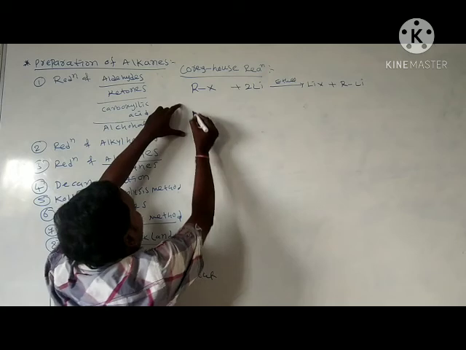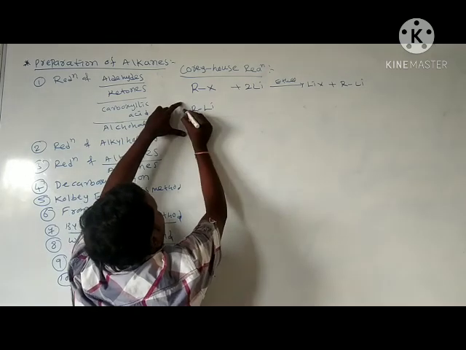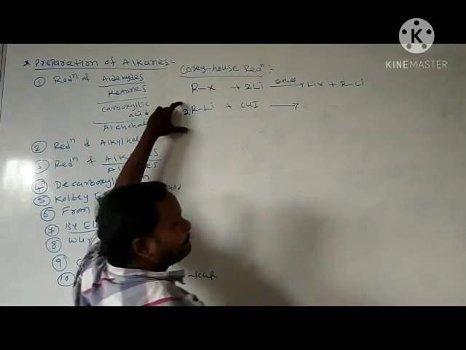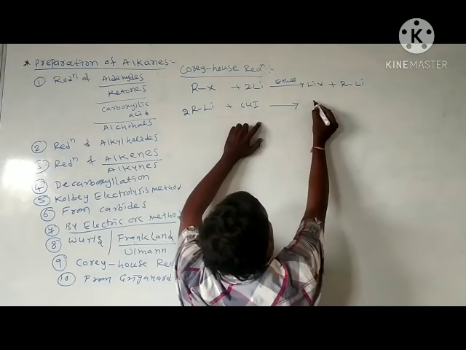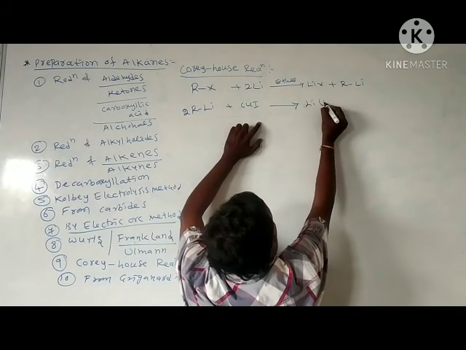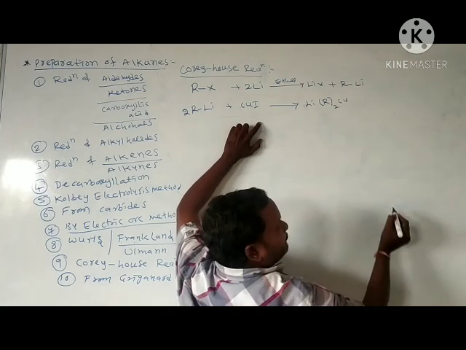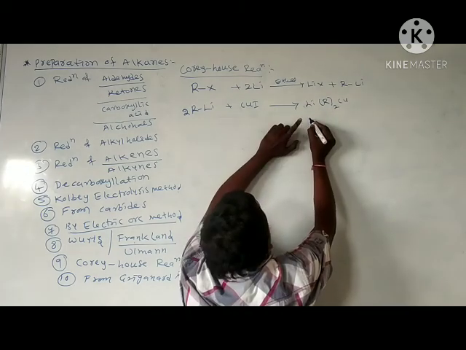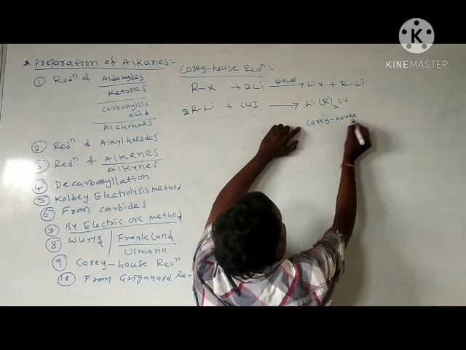Okay, this RLi reacts with cuprous iodide. Here we will get lithium dialkyl copper. Lithium dialkyl copper we call Corey-House reagent.